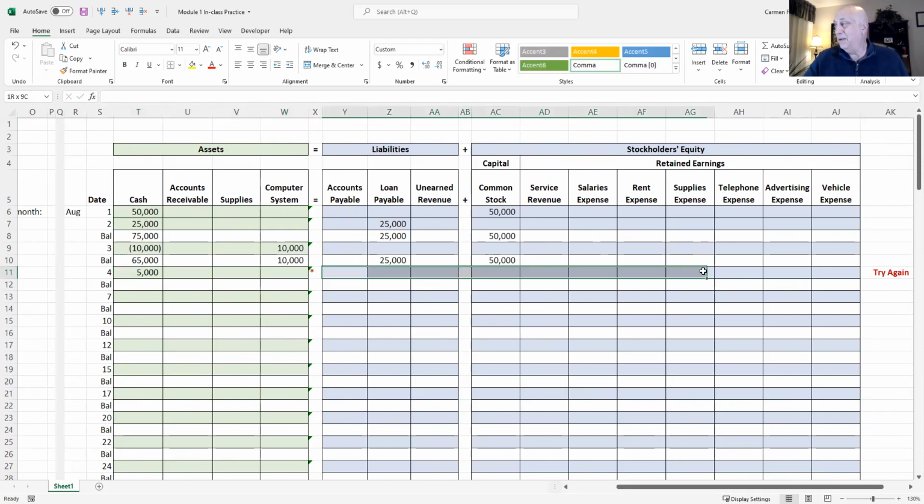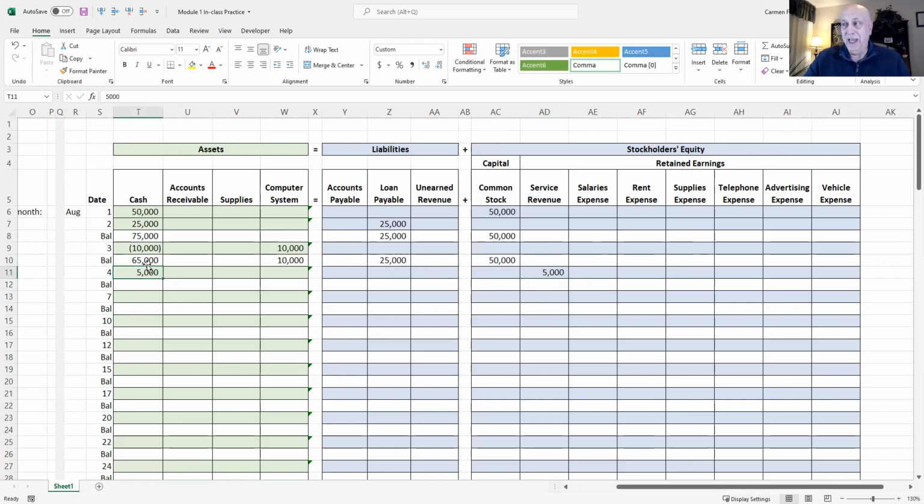So we need something here on the right side of our equation. What are we going to put it in? Well, he's in business to generate revenue. That's what he did. He completed a job, what he's in business to do, and he got paid for it. It's a beautiful thing. At the same time, we're going to record the revenue of 5,000. And we're going to reflect that on this accounting equation, right?